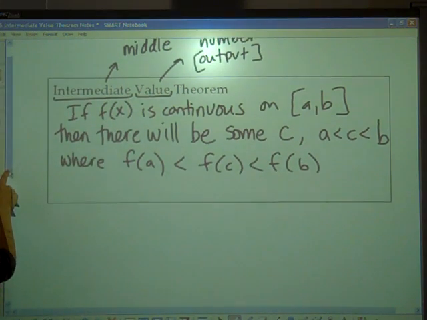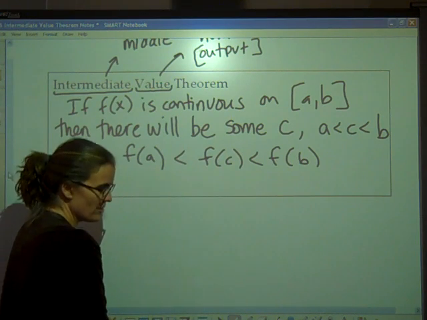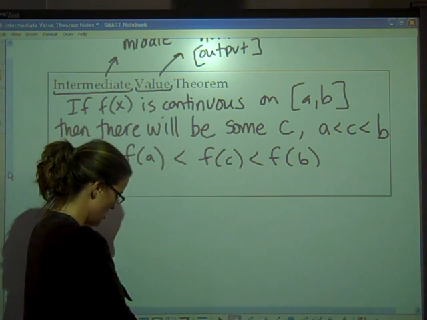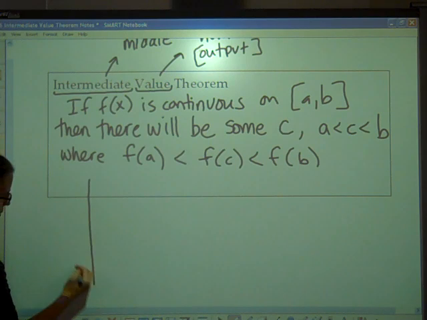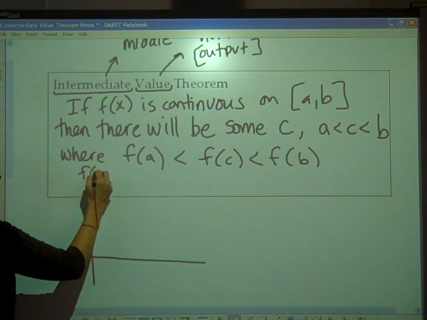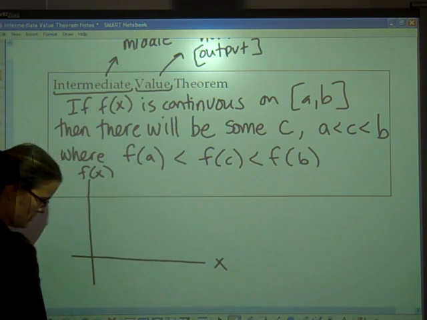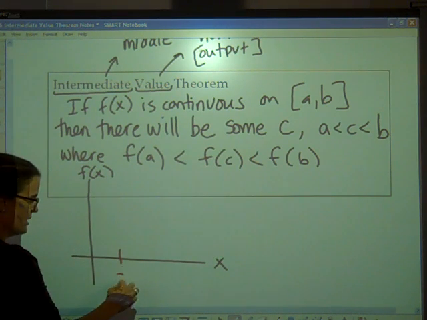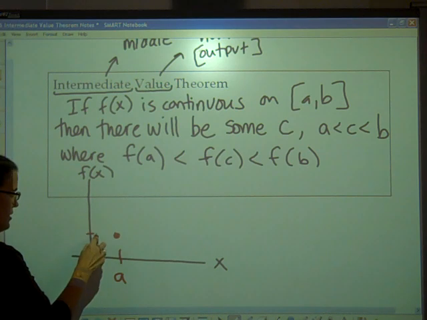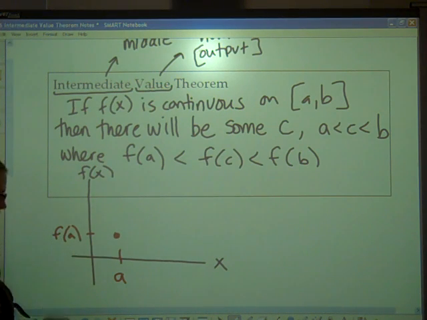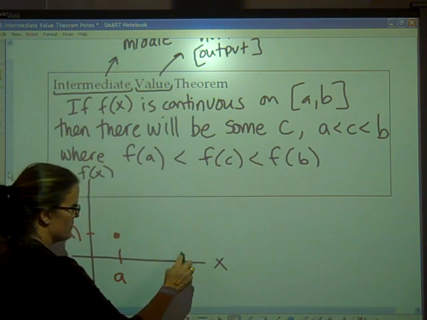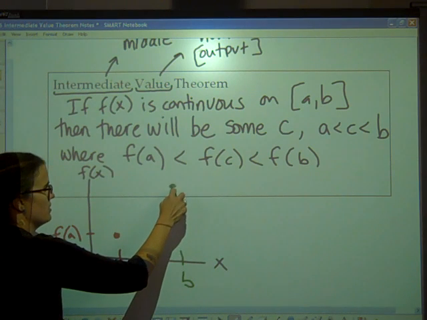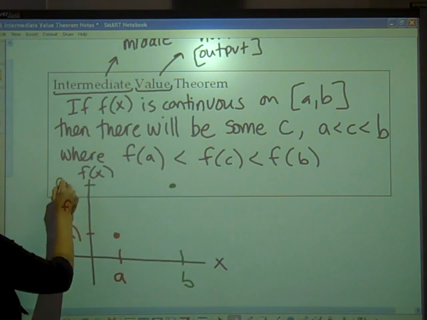But you should also have a nice visual, and I hope there's enough room on your paper to draw this same picture. So we want to think of the intermediate value theorem this way: this is f of x, and these are your x values. You plug in a and you get some output, which we can call f of a. You plug in b and you get some output, which we can call f of b.